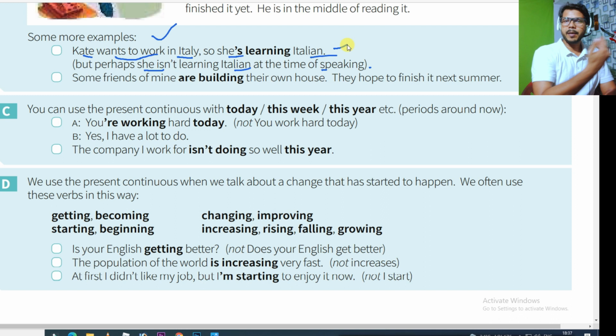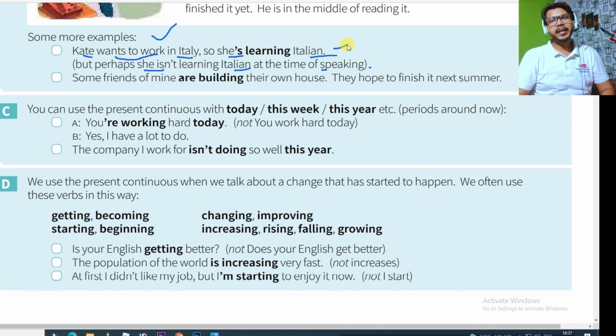So if somebody comes to you and says, "Hey, I'm learning Italian," but he is right now sitting in front of you, talking to you, taking food and saying I'm learning Italian, it means the learning process of Italian is not happening right now, however it is going on. It means he has started the process of learning Italian, but it is not happening in front of your eyes. In this situation also you can use present continuous. Simple. So you got two situations.